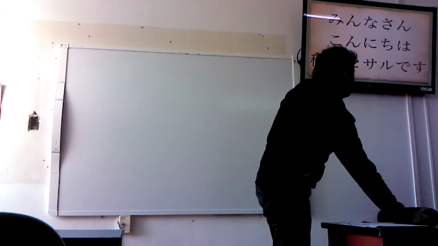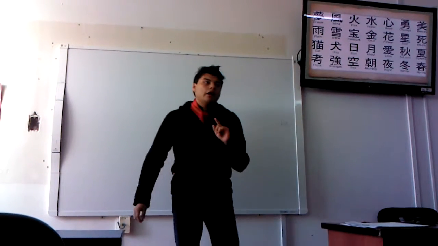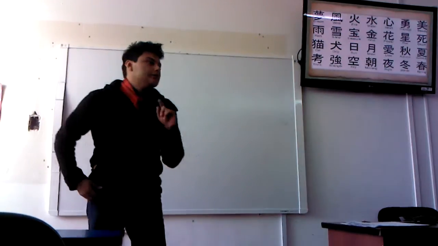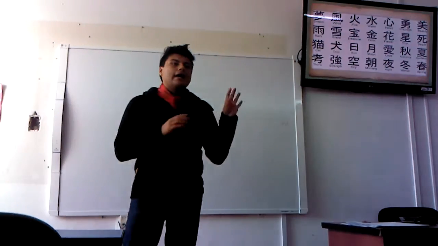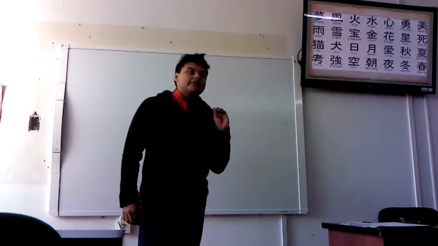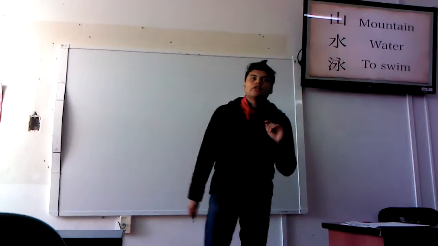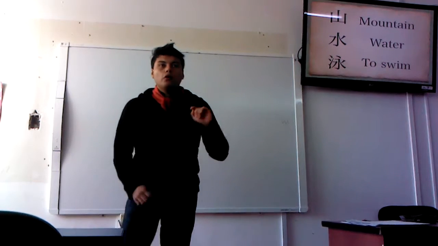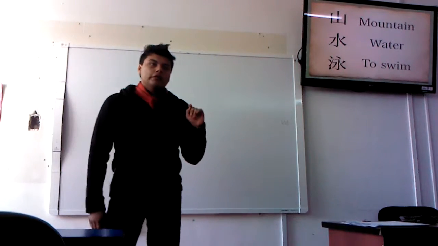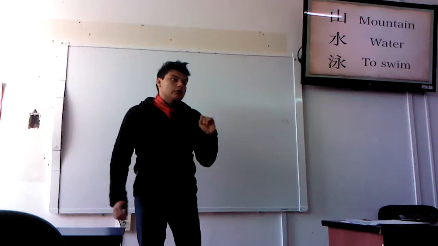Let's see the first writing system. The first one is kanji. Kanji are kind of drawings which represent concepts and ideas such as mountain, water, to swim, to eat, to drink, and so forth.